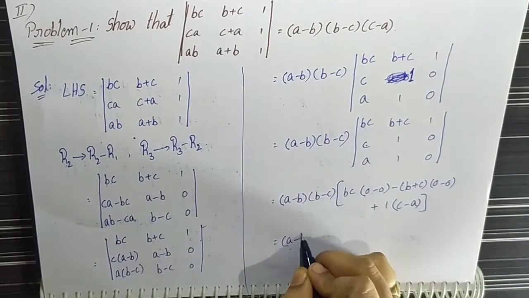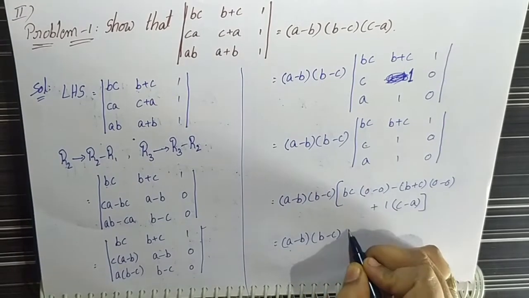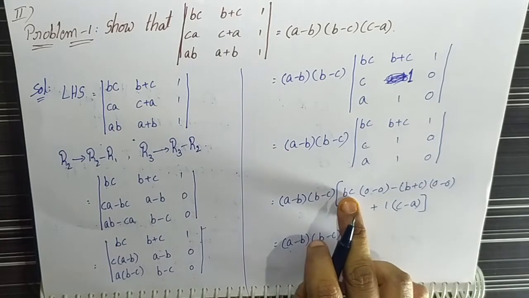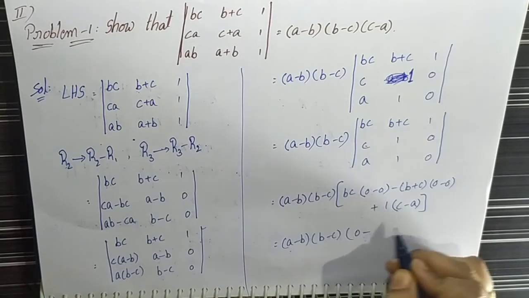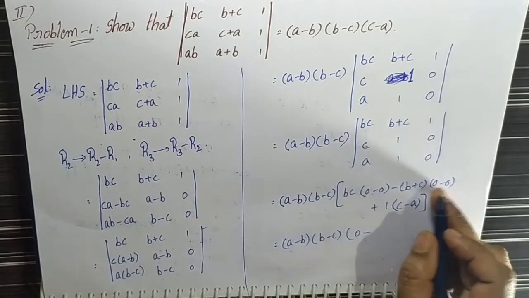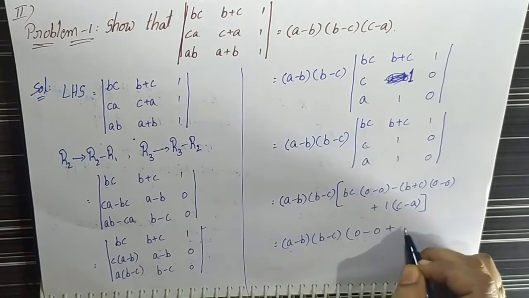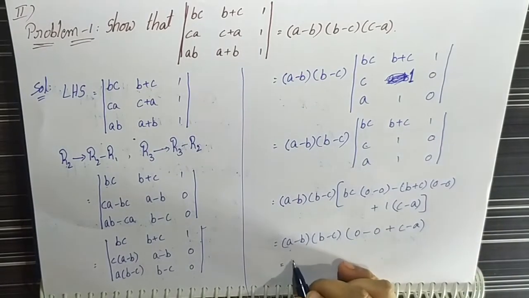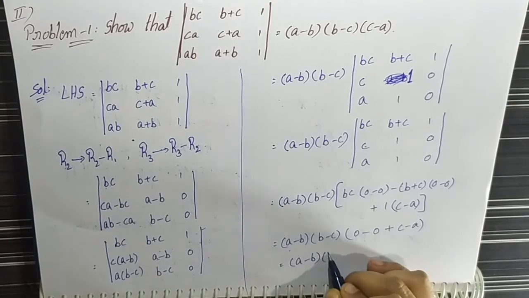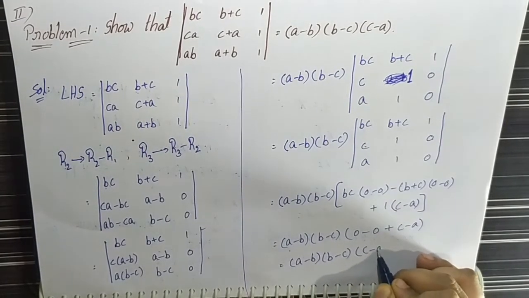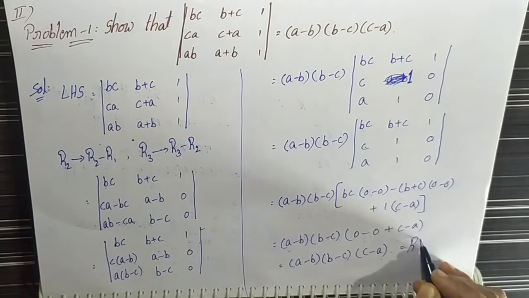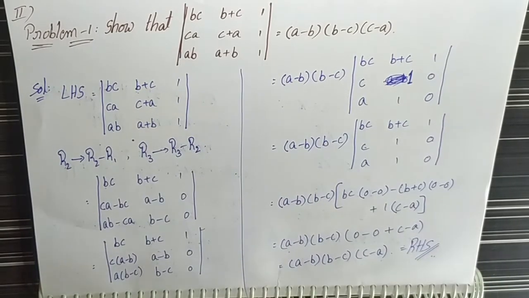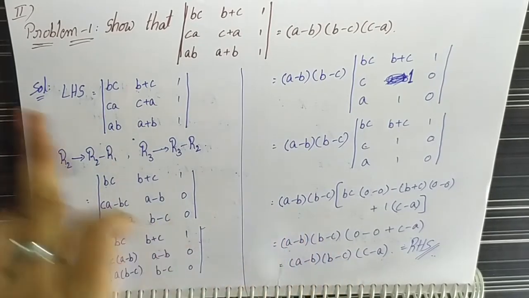That is equal to (A minus B)(B minus C) into: BC times 0 minus 0, value 0; minus (B+C) times 0 minus 0, value 0; plus C minus A. That equals (A minus B)(B minus C)(C minus A). This is the RHS value. This is the solution of the first problem in section 2.